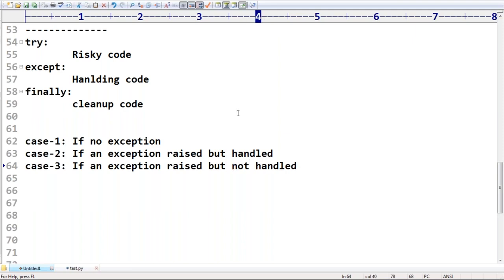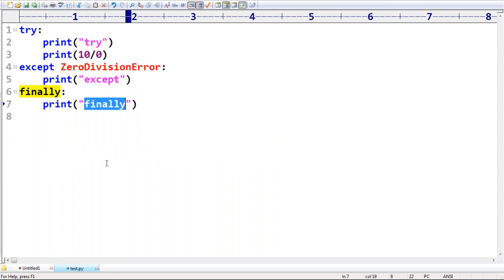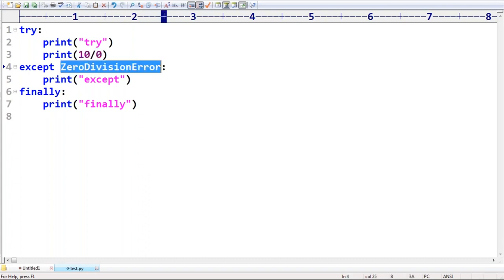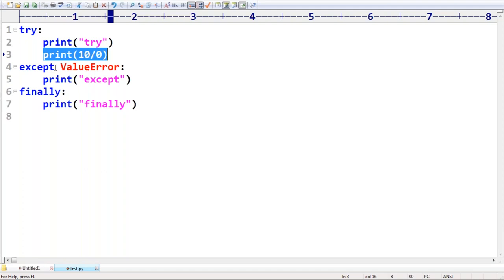If an exception rises, but not handled, then what is the story? An exception got raised but not handled. Then what will happen, sir? Here, the raised exception is a zero division error, but here I'm taking value error. Sir, I'm getting a heart related problem, but here the doctor available is an eye specialist. Doctor is available, eye specialist is available, but not heart.